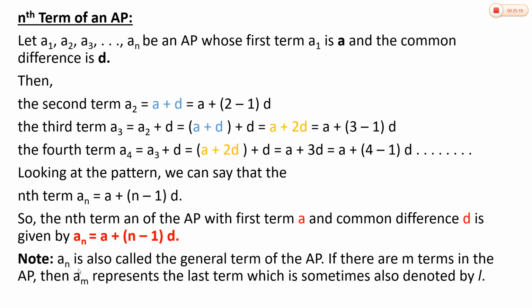Note that an is also called the general term of the AP. If there are m terms in the AP, then am represents the last term. We can also denote the last term by the small letter l.